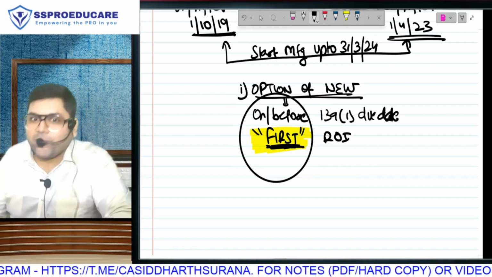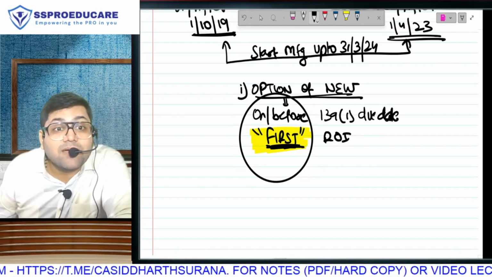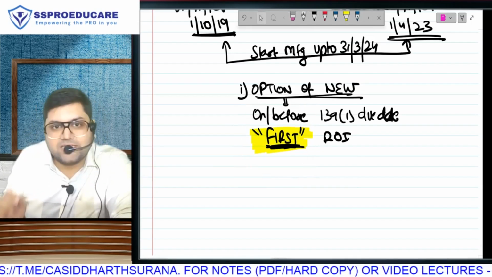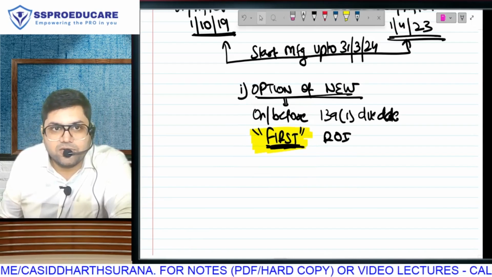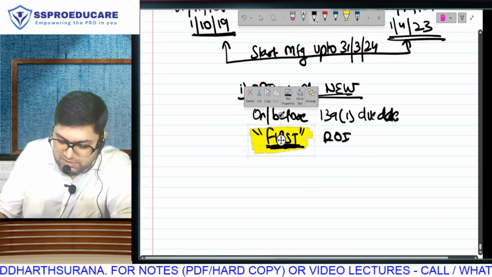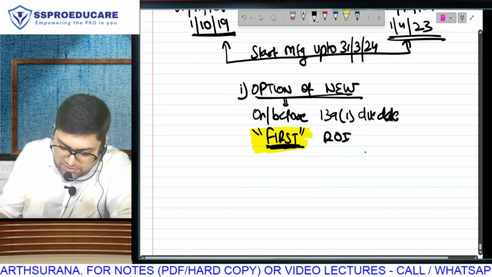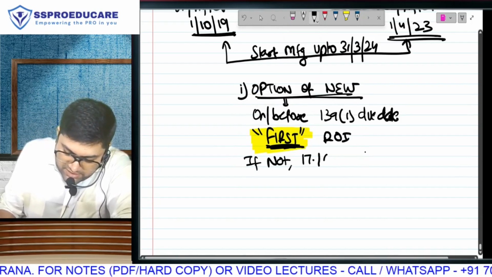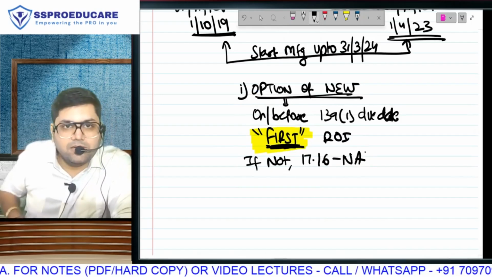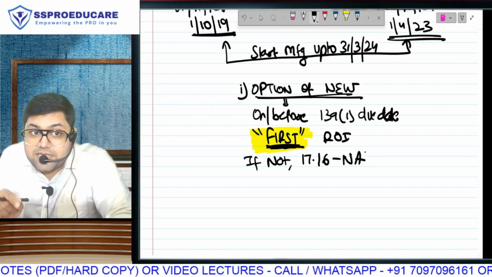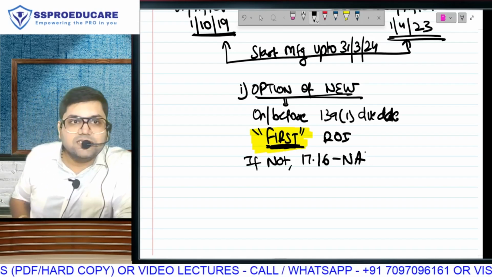For 17.16 I have to choose in my first return. If I want 17.16, then I will have to choose it in my very first return. If I don't choose in my first return, तो क्या होगा? 17.16 will not be applicable. But mark the statement I am saying: 17.16 is not applicable.